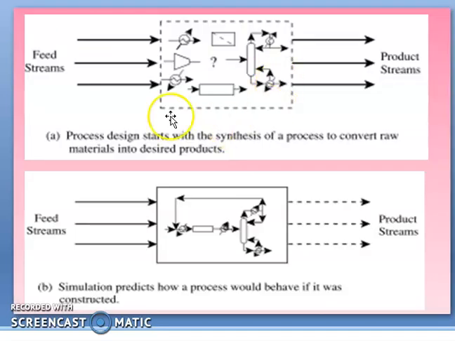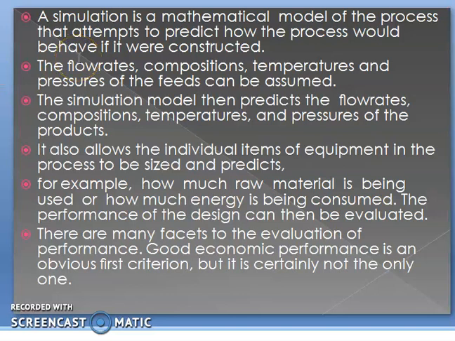So if we see here, this is the feed stream. These are the individual transformation steps required to convert the raw material into product. On the right side we are getting the product. The first step is selection of individual transformation steps, and the second step is their interconnection. So finally we end up with this flow sheet. Feed enters the flow sheet, and at the end we get the product. That is nothing but the chemical process, conversion of raw material to the product.